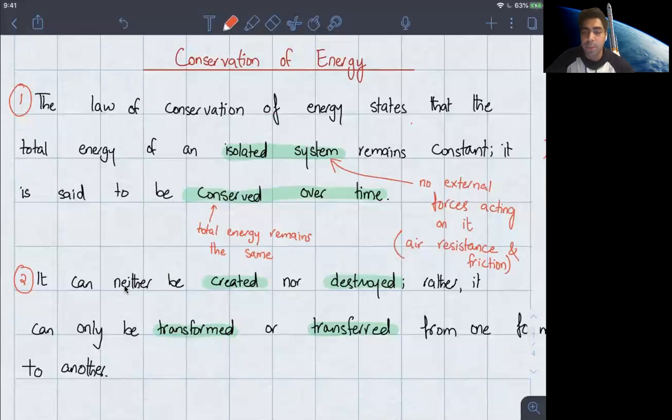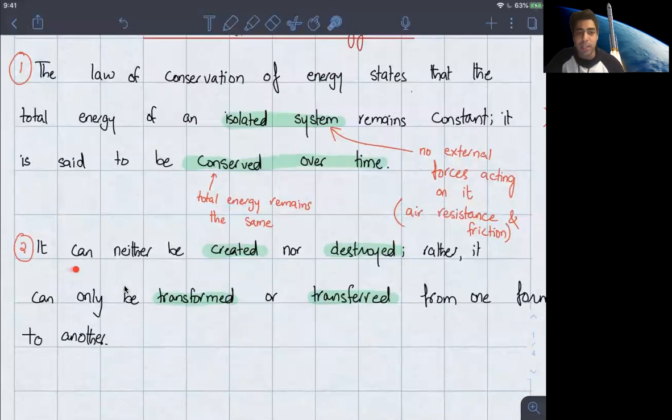Now, using these new terms that we've defined, if I just reiterate the law of conservation to you, it will just mean that if a system has no air resistance or friction that it has to overcome, then its total energy will remain the same, which is pretty intuitive. If it's not losing energy to anything, then of course its total energy is going to remain the same. But there is something that can happen, which is that despite the total energy remaining the same, it can transfer from one form into the other. And that's what part 2 is all about.